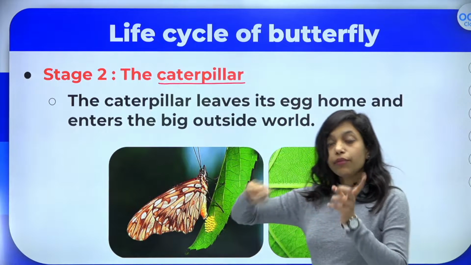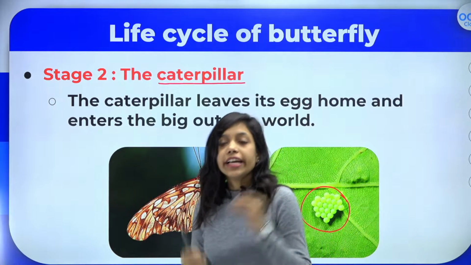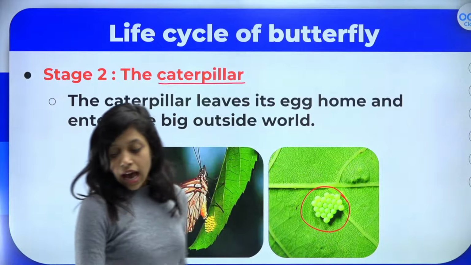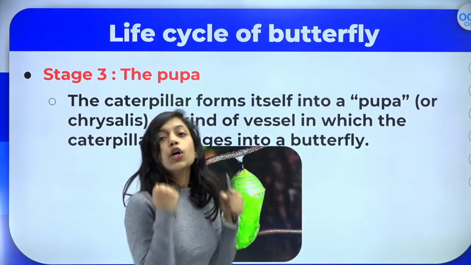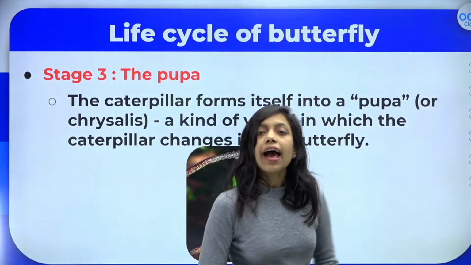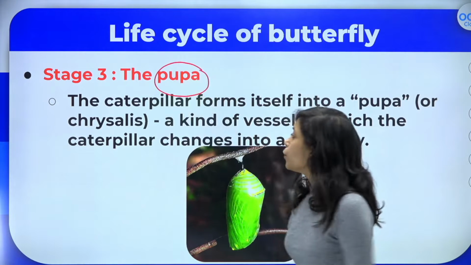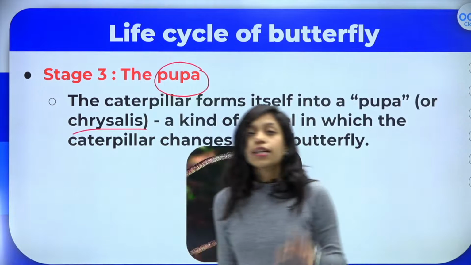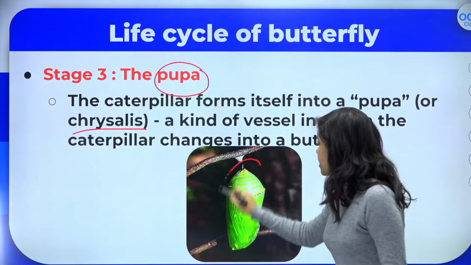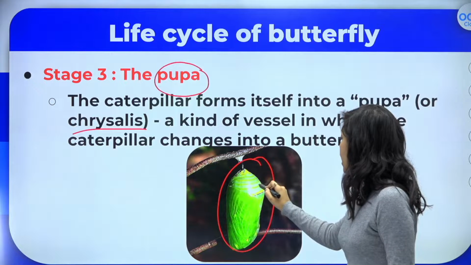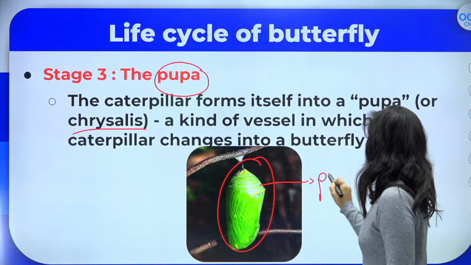The caterpillar will come out of the egg and it will start eating the leaves. After that, the caterpillar will cover itself in a shell, and that covering is called pupa. Pupa is also called chrysalis. So the caterpillar will cover itself in a covering called pupa.